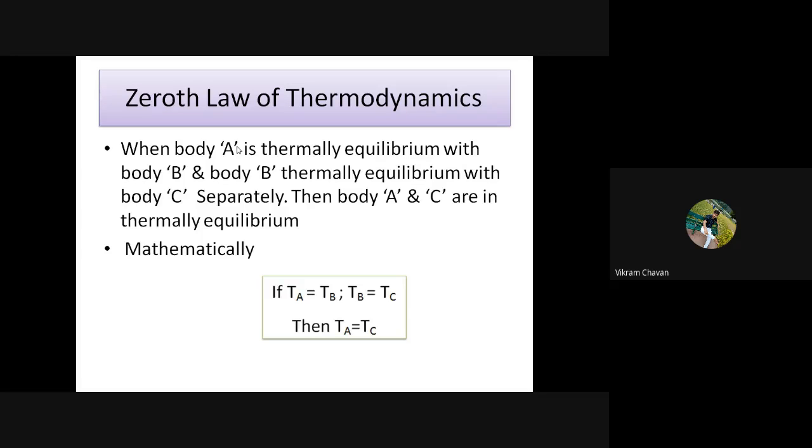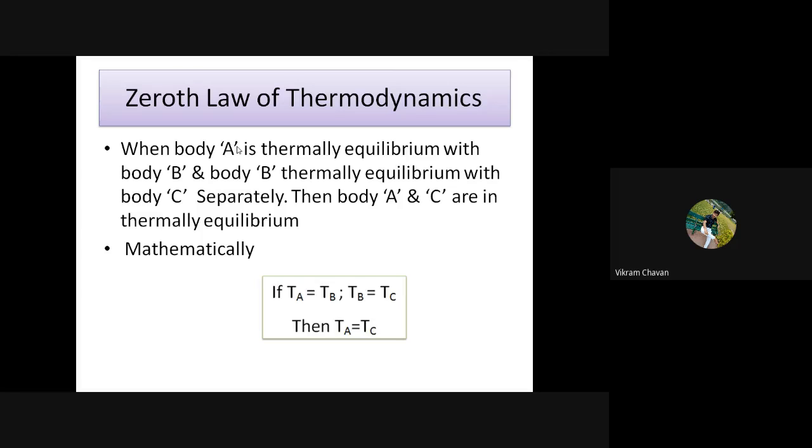Mathematically, if T suffix A, that is the temperature of body A, is equal to T suffix B, that is the temperature of body B, and T suffix B is equal to T suffix C, then T suffix A is equal to T suffix C.